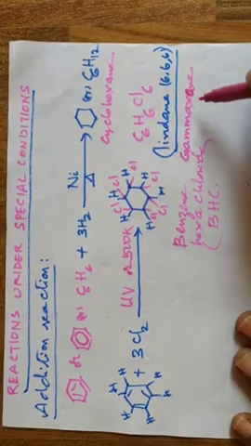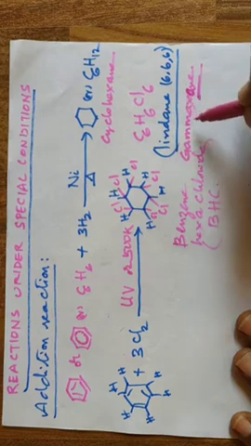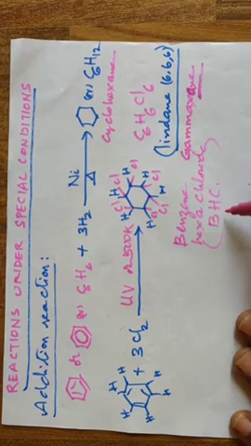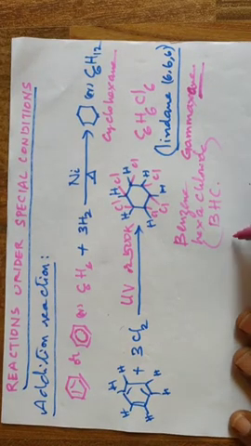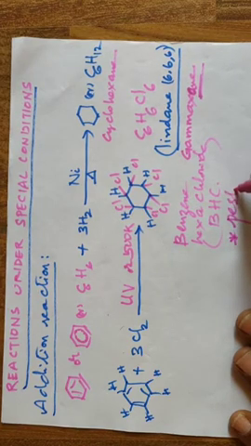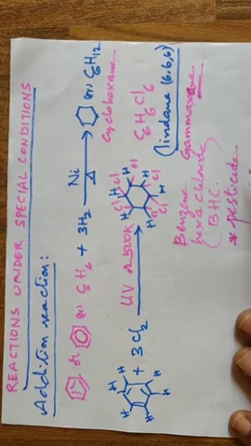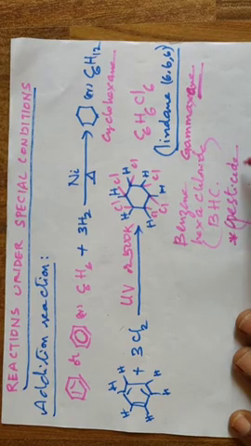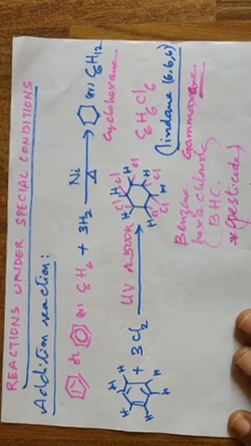Observe, this is Gamaxane, benzene hexachloride, used as a germicide or pesticide to kill pests. This is extra information.